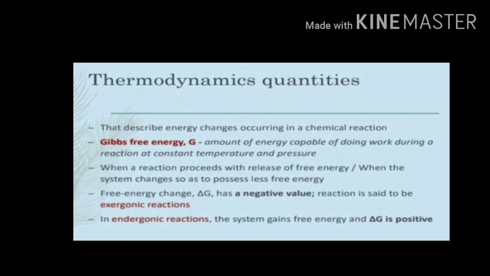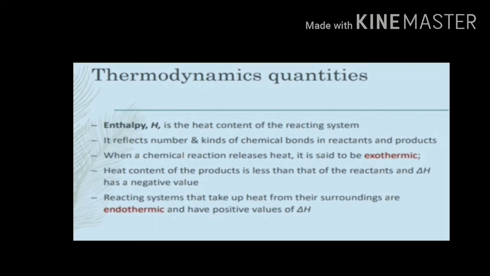So the amount of energy released is free energy. If the change in free energy is negative, the reaction is said to be an exergonic reaction. In an endergonic reaction, the system gains free energy and delta G is positive.